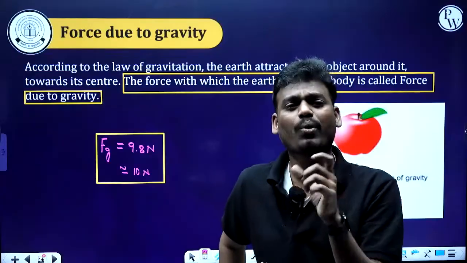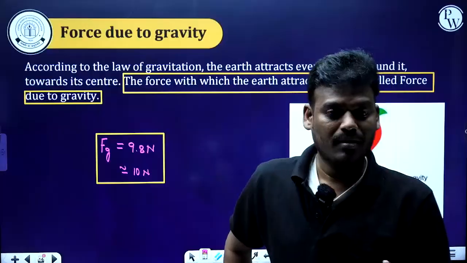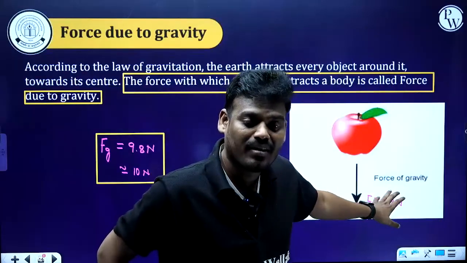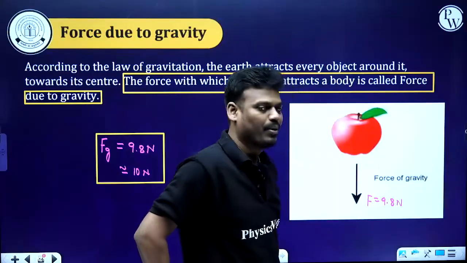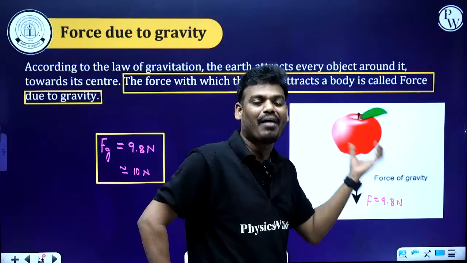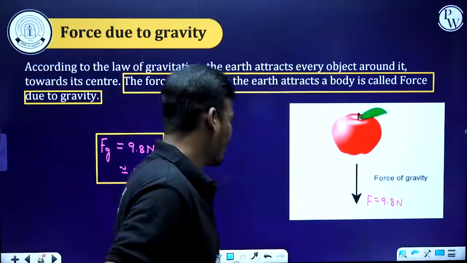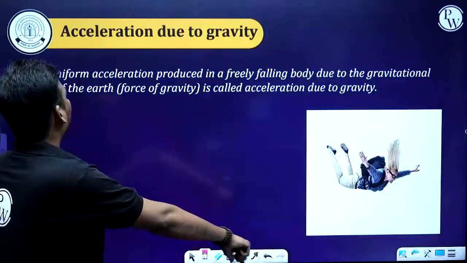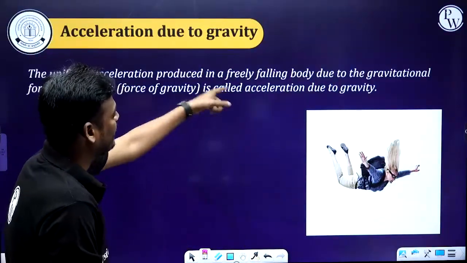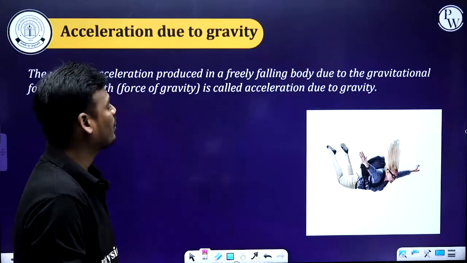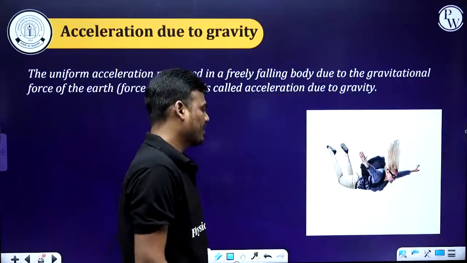Generally, how do you define acceleration? It is the rate of change of velocity, right? How about acceleration due to gravity? It is the acceleration produced in this particular apple due to the gravity of the earth. That is the definition of acceleration due to gravity. That's all. In the same way, acceleration due to gravity is the uniform acceleration produced in a freely falling body due to the gravitational force of the earth, that is the force of gravity.